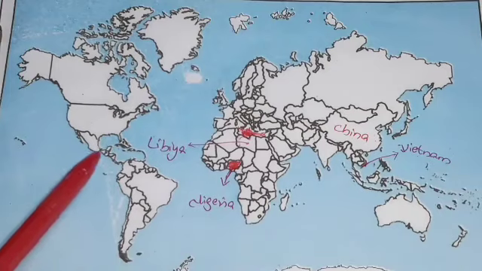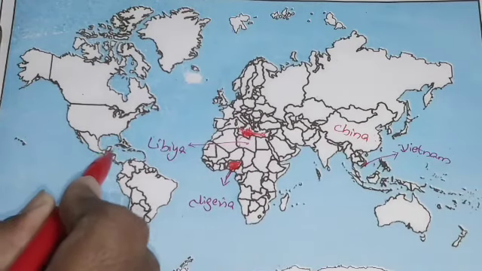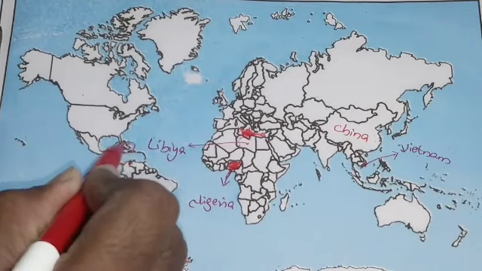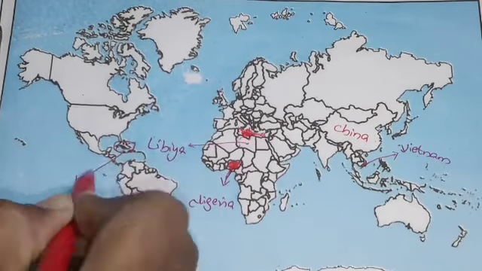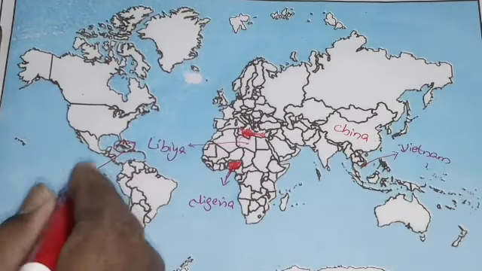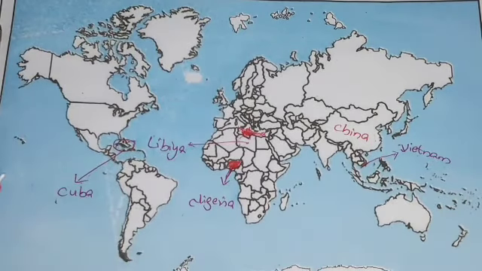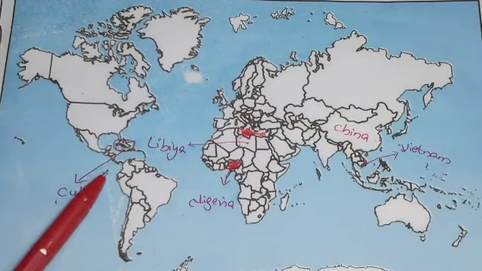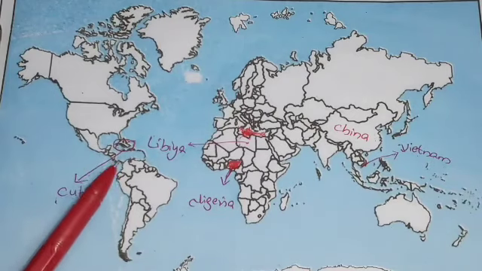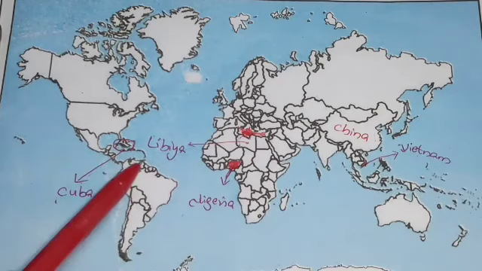The one down is Mexico, and below, opposite Mexico, what looks like an island is Cuba. Cuba is very famous, because Fidel Castro, who was the leader of Cuba, inspired many of the Latin American countries to move towards the communist ideology. So we can expect Cuba also in the exam.